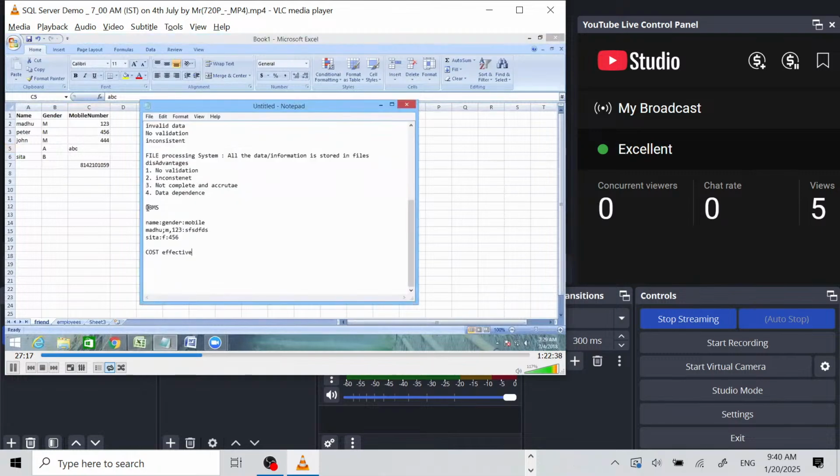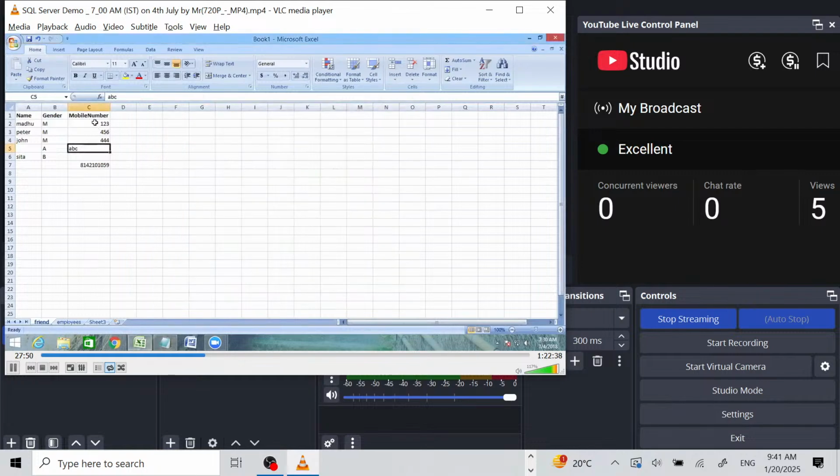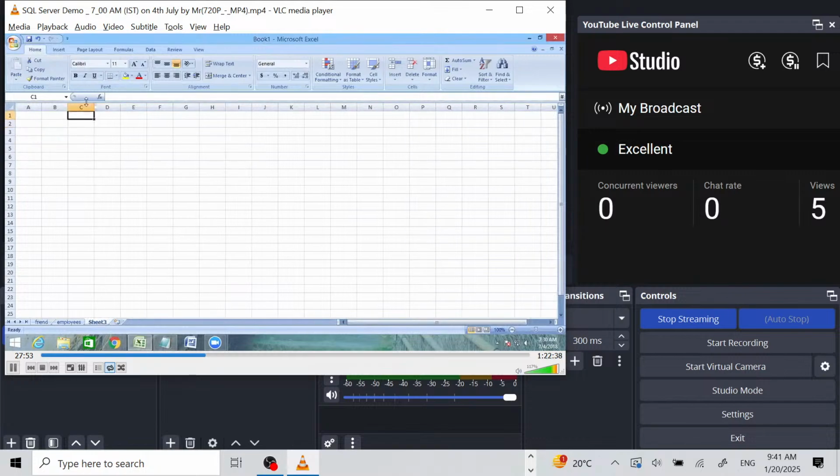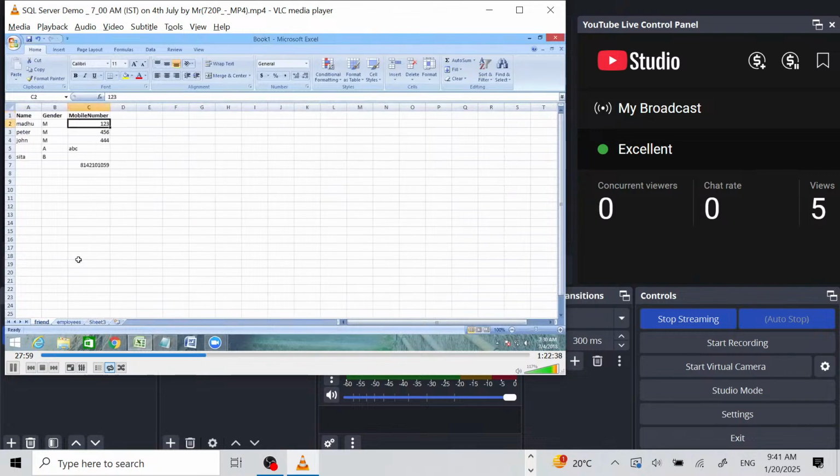There are many disadvantages, and these are some of the disadvantages I mentioned. Apart from that, data cannot be rolled back. Another is no mapping. No mapping means all the data will not be stored in a single sheet or table, so there should be mapping between the two sheets. If I want to update the data here, it should also affect the related data stored in the different sheet. That is called no mapping.